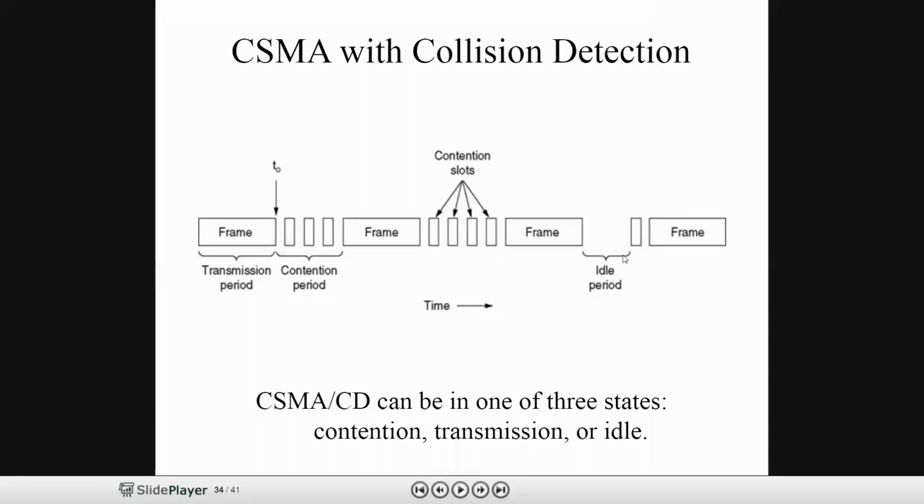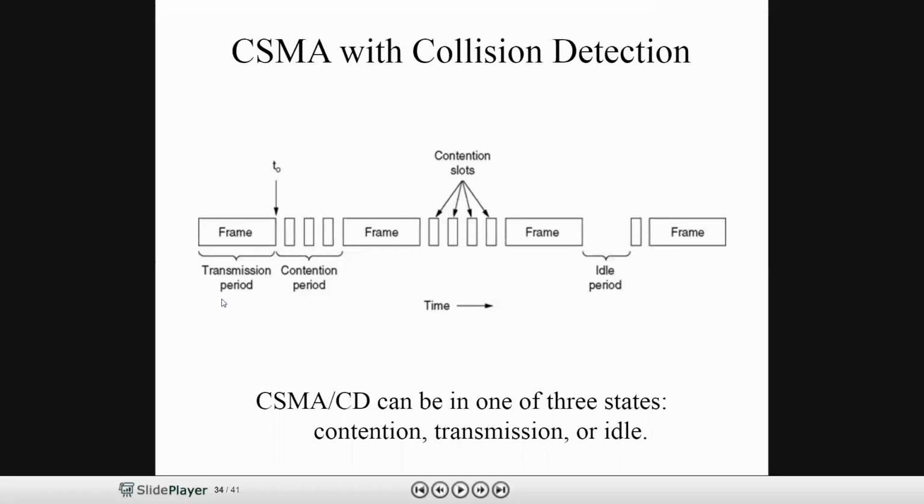These periods are mentioned with brackets: idle period, contention period, and transmission period. First, we all know about the transmission period. In the transmission period, the station is continuously transmitting the data, the frames.